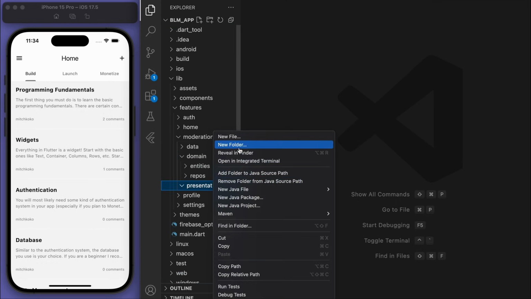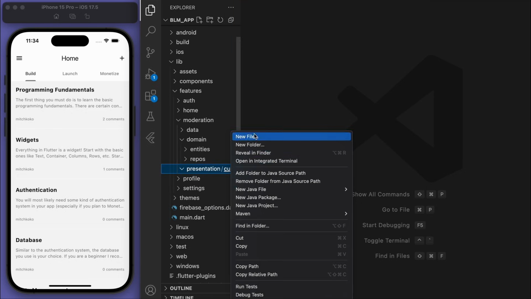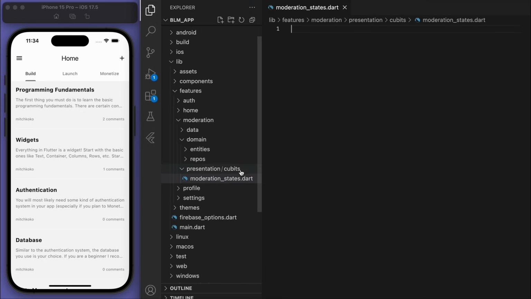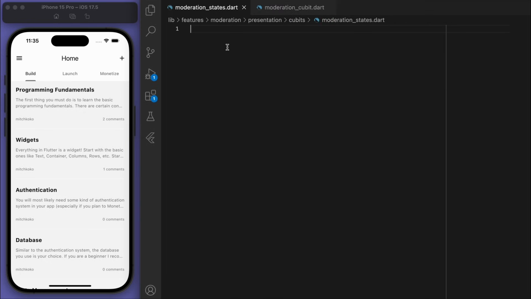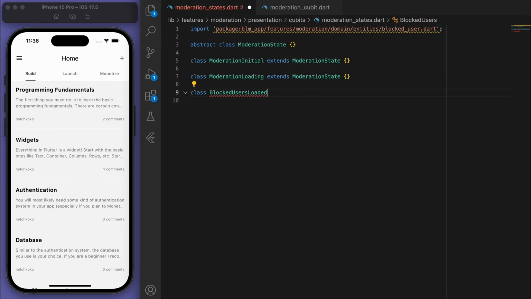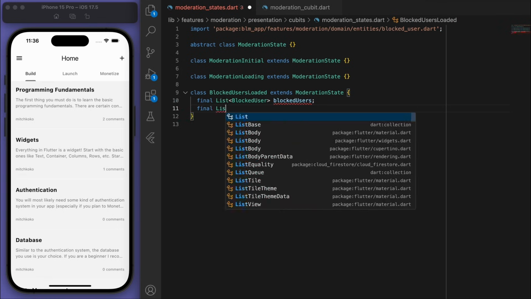Now let's move on to the presentation and let's create our cubits. So starting with the moderation states. I'm going to call it moderation state. So we're going to have just the initial, the loading, the blocked users loaded. That means we can have the list of blocked users.